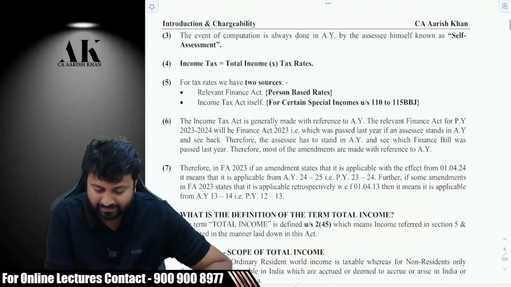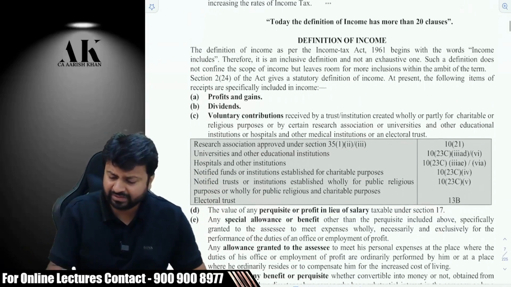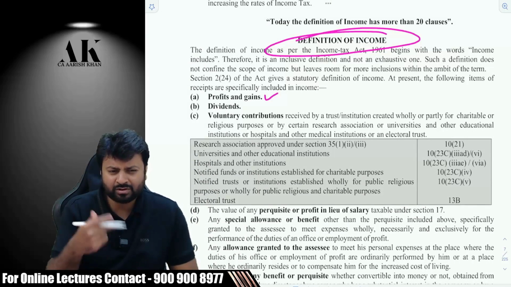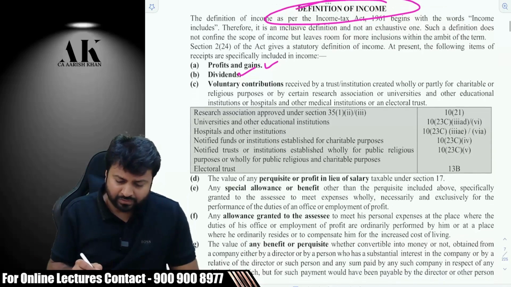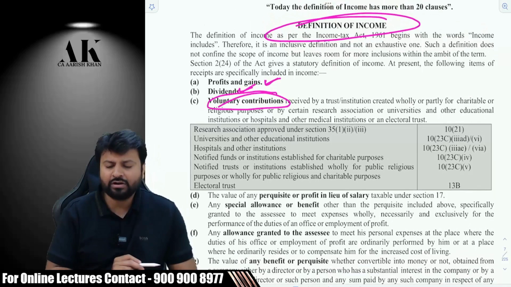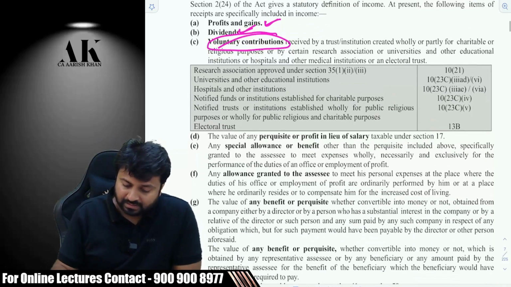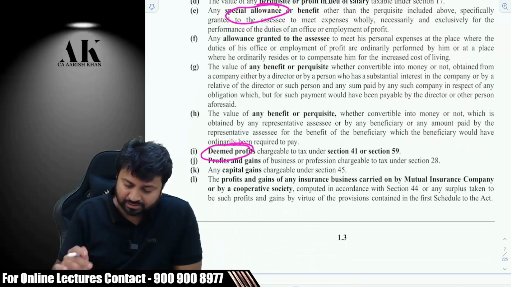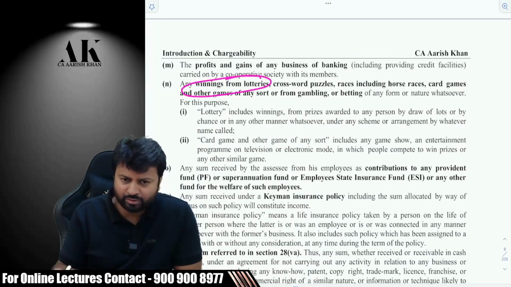When you see the income tax law, section 224, I'm obviously not getting into the definition of income. We'll do that with the respective topics. When we learn PGBP, we'll talk about profits and gains. When we learn about IFOS, we'll talk about dividends. So you can see now profits and gains is income, dividend is income. Now even voluntary contribution is also income. Voluntary contribution means donations. Some special allowance is also income. Some deemed profits are also income. Winnings from lottery, etc. is income anyway, that we know.